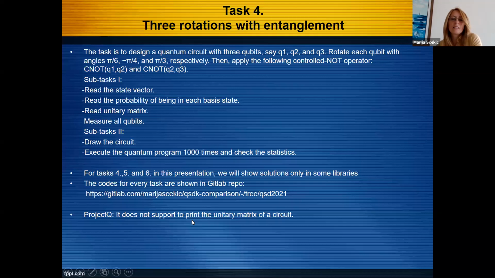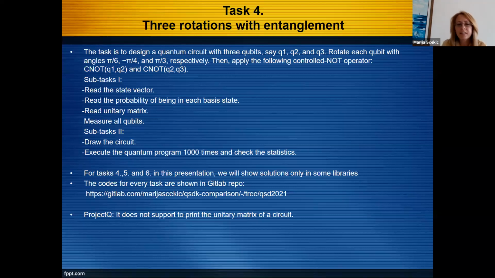The next task is to design a quantum circuit with 3 qubits. Rotate each qubit with angles, and then apply the following controlled-NOT operators. So the first subtasks are to read the state vector, read the probability of being in each basis state, read the unitary matrix, and measure all qubits. The second subtasks are to draw the circuit, execute the quantum program 1,000 times, and check the statistics.